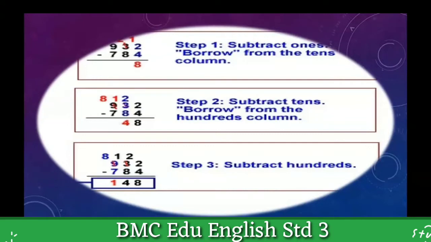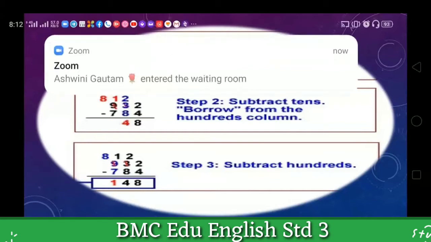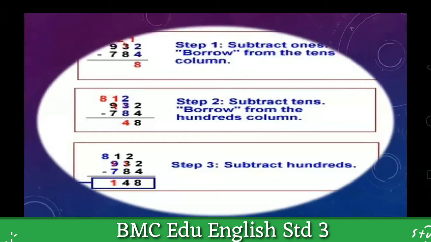Here you can see 932 minus 784. These two numbers mean here we are going to subtract 784 from 932. What are the steps? Because here you can see at the unit place we cannot subtract 4 from 2. That means we have to borrow 1 from the tens place.